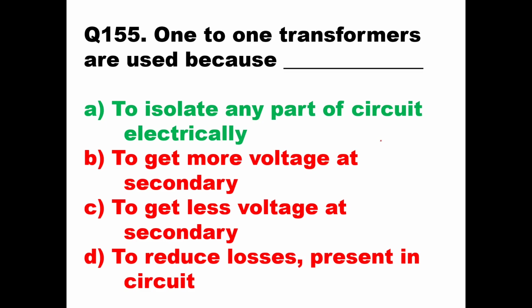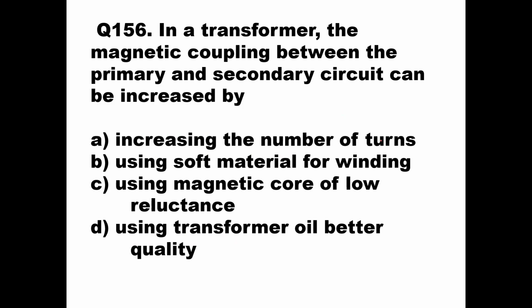So this is the answer A for the 155th question. Then we'll go to the next question, that is 156. In a transformer, the magnetic coupling between the primary and secondary circuit can be increased by what reason? So options are increasing the number of turns, using soft material for winding, using magnetic core of low reluctance, using transformer oil of better quality.